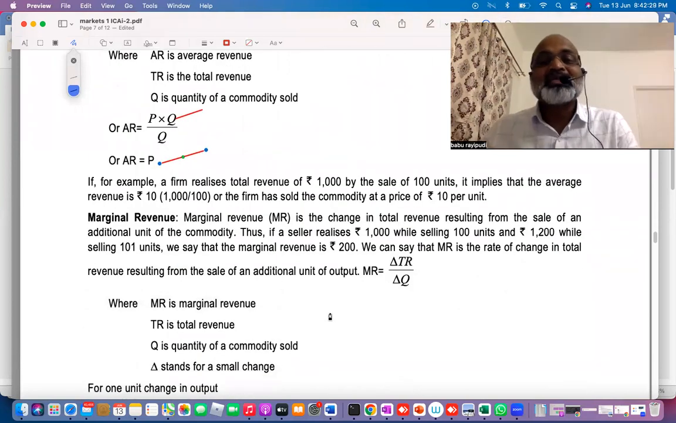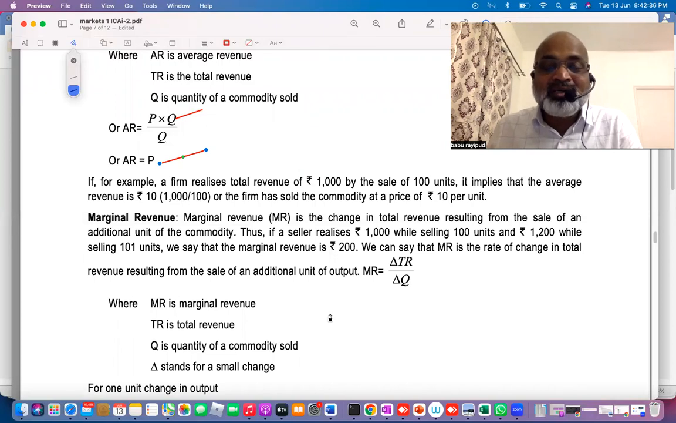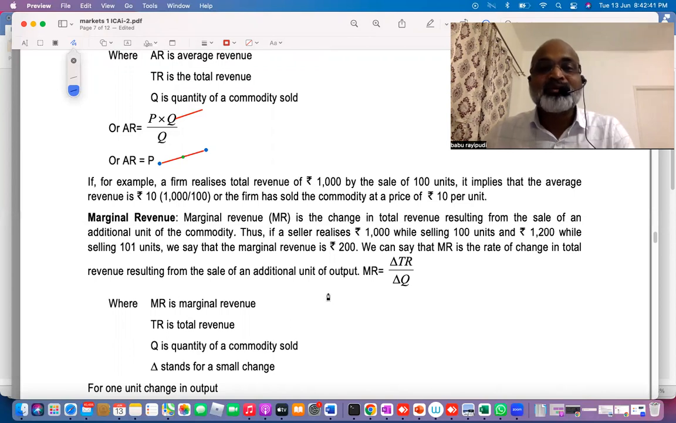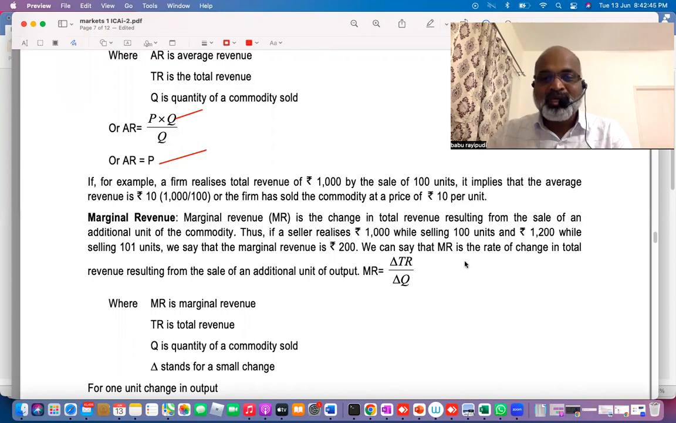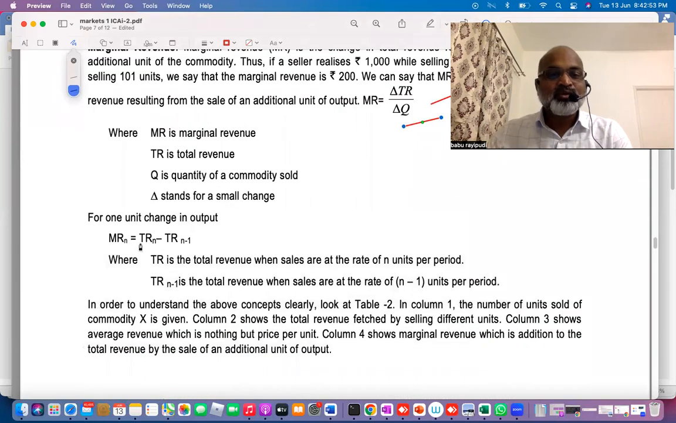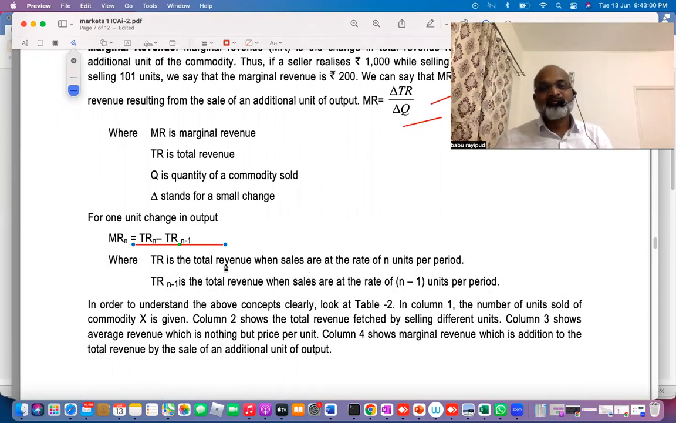The formula is change in total revenue divided by change in total quantity. The concept definition is the additional revenue that is earned by the seller when he sells additional units. So the formula is change in TR divided by change in quantity. Simple logic. From the definition point of view, that means the difference between the first unit and the second unit.